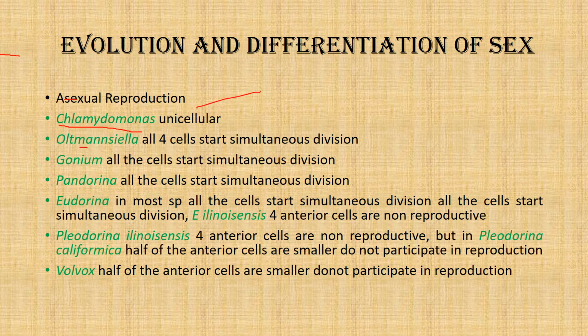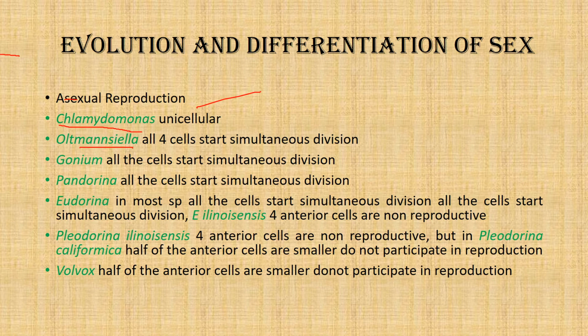in Altmansiella, we see that all the four cells have equal potential of dividing asexually. That is, all four cells withdraw their flagella, increase the amount of nutritive content inside the cell, round off, and start division.